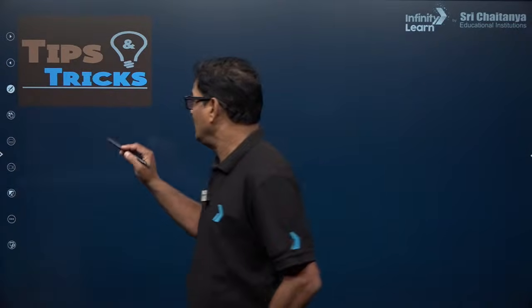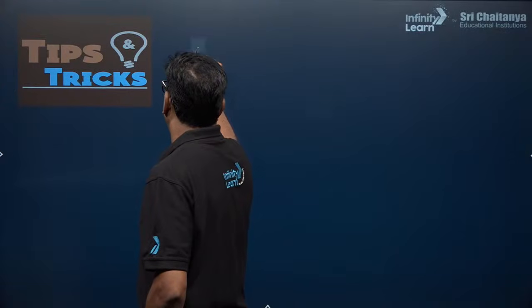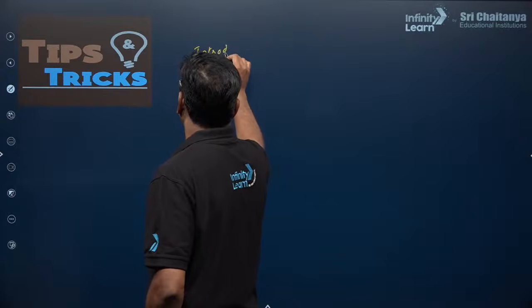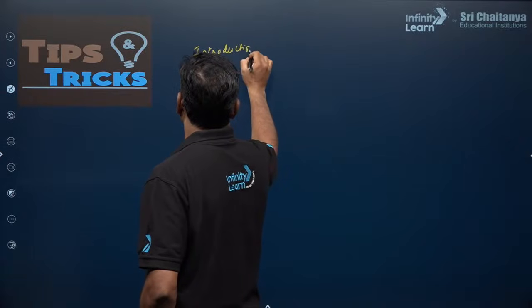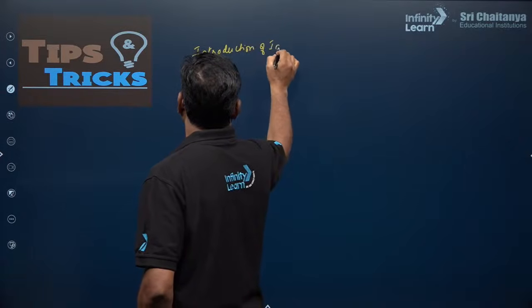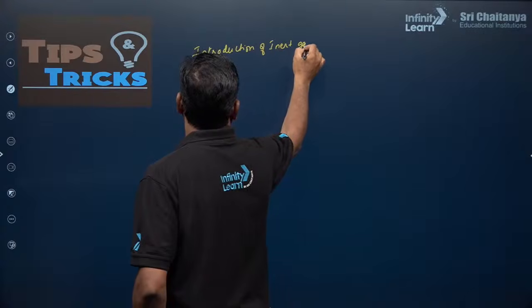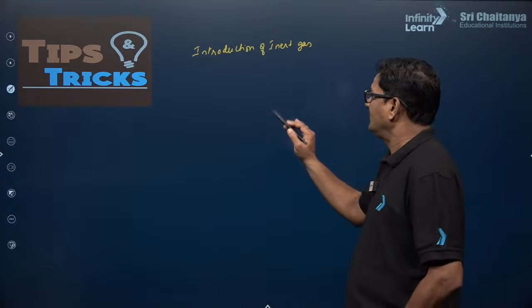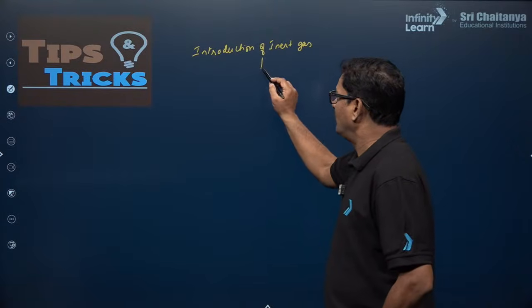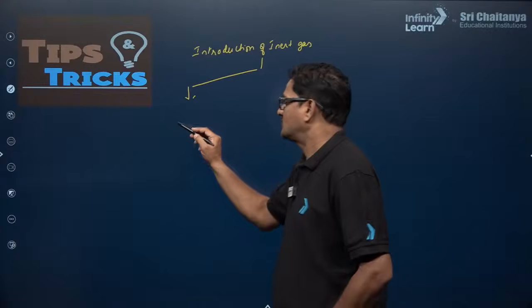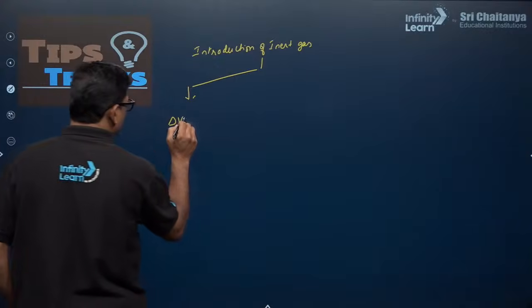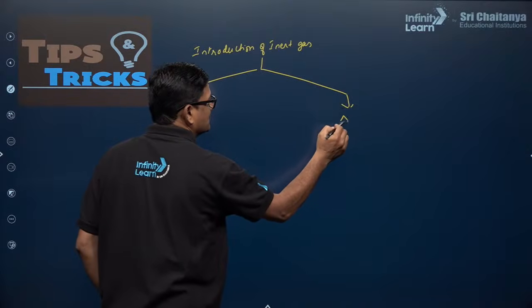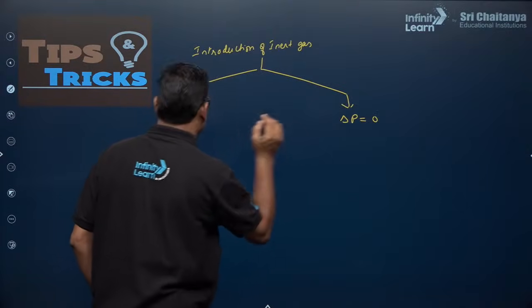Okay, introduction of inert gas. If you add inert gas at constant volume, so delta V is equal to 0, and at constant pressure, here there is no effect.